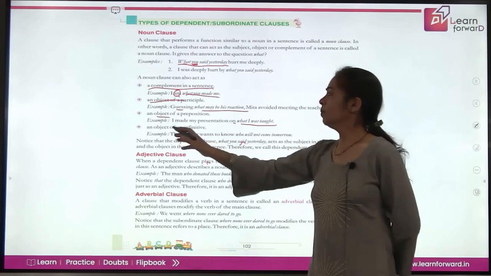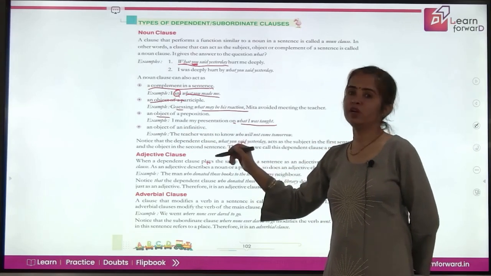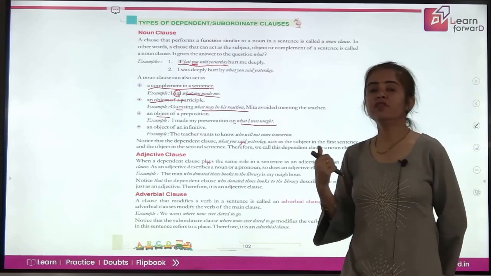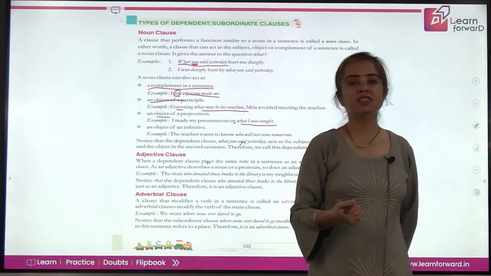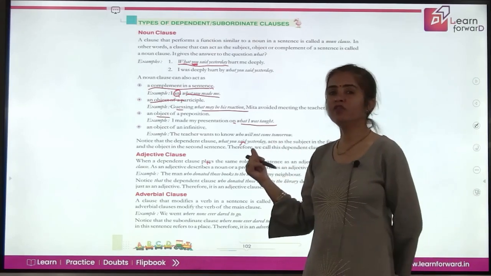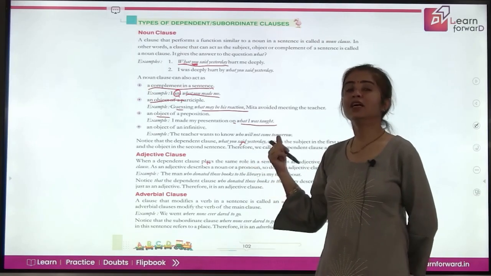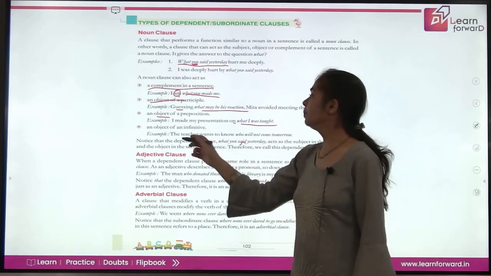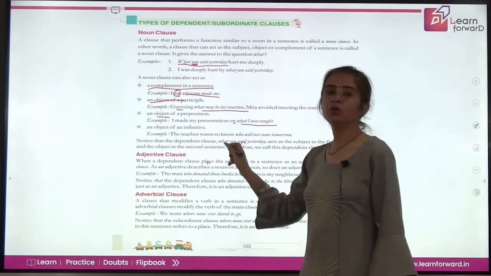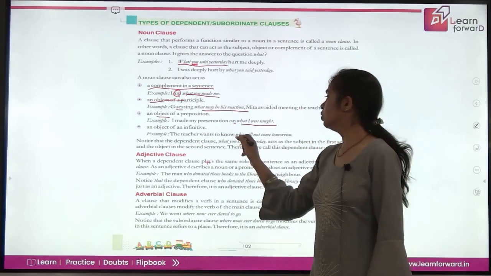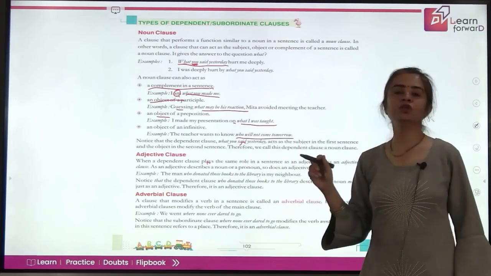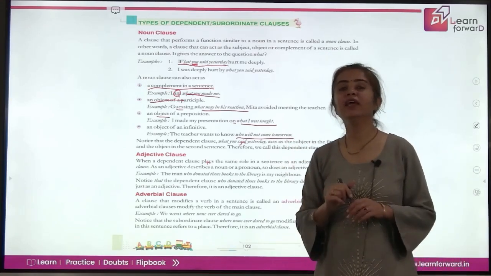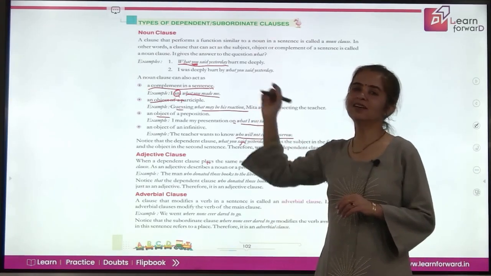Next, it may be an object of an infinitive also. You have learnt about the non-finite forms of verbs, where we have learnt about infinitives, gerunds and participles. So what are infinitives? I hope you remember. The to form, and sometimes there are bare infinitives also, children. So the teacher wants to know what? To know who will not come tomorrow. So again, this is an object of an infinitive here. This is a noun clause.